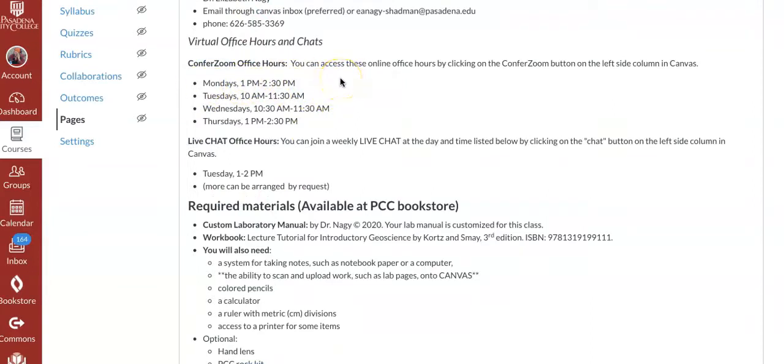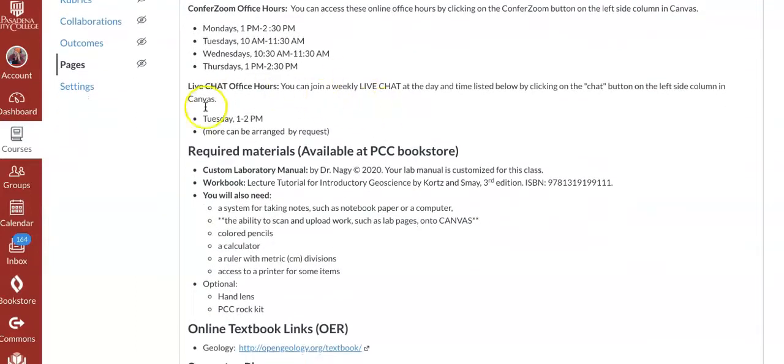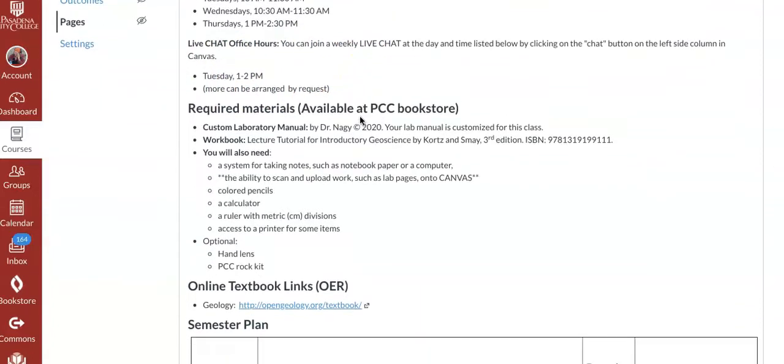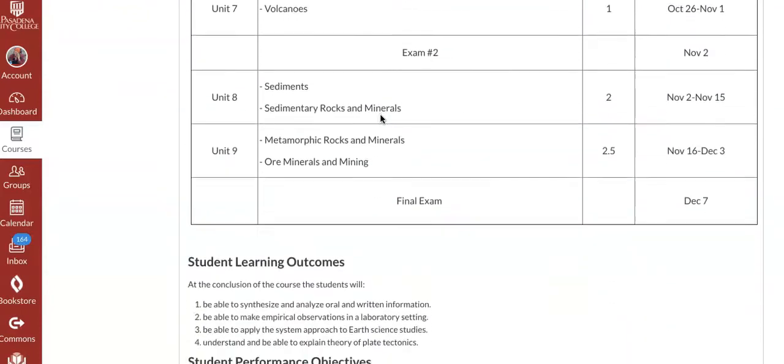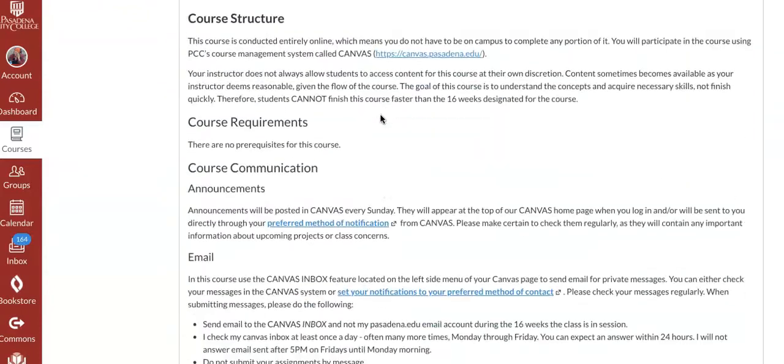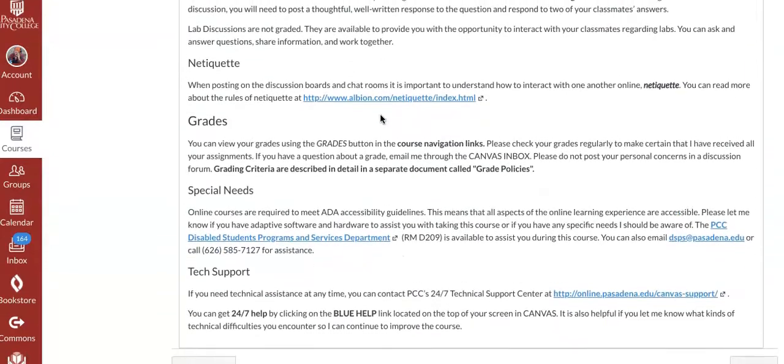I will note that the very first day of class, August 24th, my office hours are not going to be 1 to 2:30. They're going to be 3 to 4:30 because I have to be on the PCC campus to have a COVID-19 test. They've decided to do that for all the faculty and staff. And my time happens to be August 24th during office hours. And then I'm going to have live chat every Tuesday from 1 to 2, and we'll see how that goes. Maybe I'll have more. The materials you need are listed here. Our schedule for the semester, student learning outcomes, performance outcomes, etc., etc.